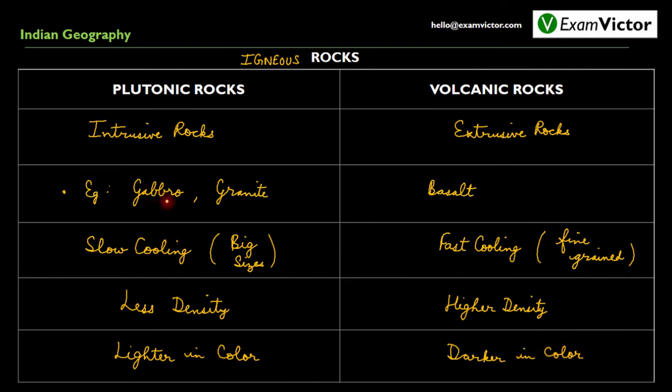Although we have seen that gabbro is black in color, still, in general, plutonic rocks are lighter in color. Now this table is very important from the exam point of view. We need to know all these points of difference between plutonic rocks and volcanic rocks.